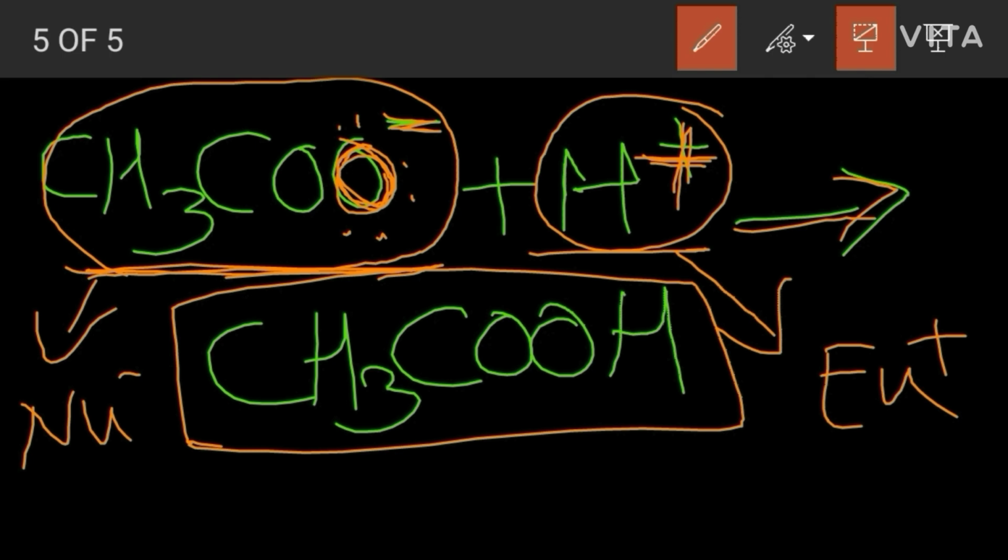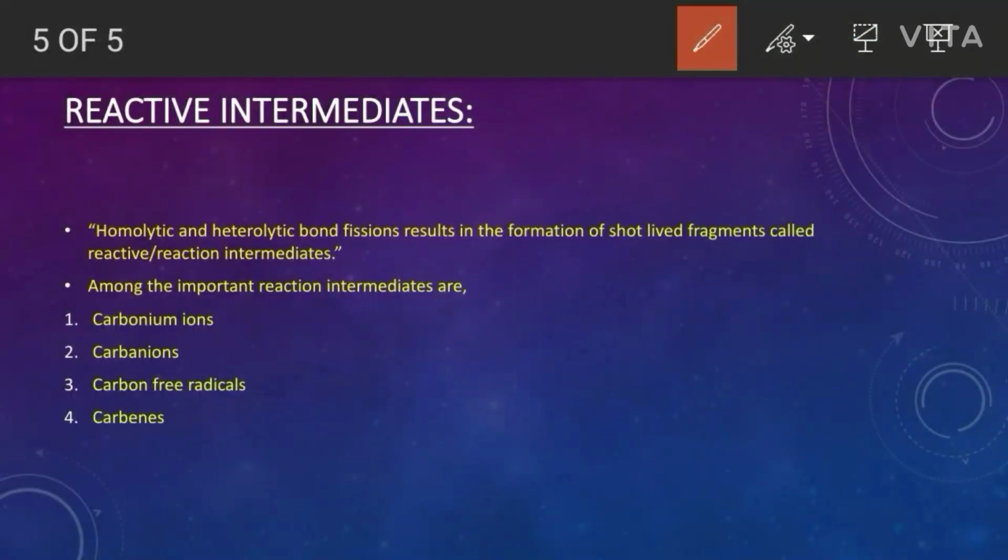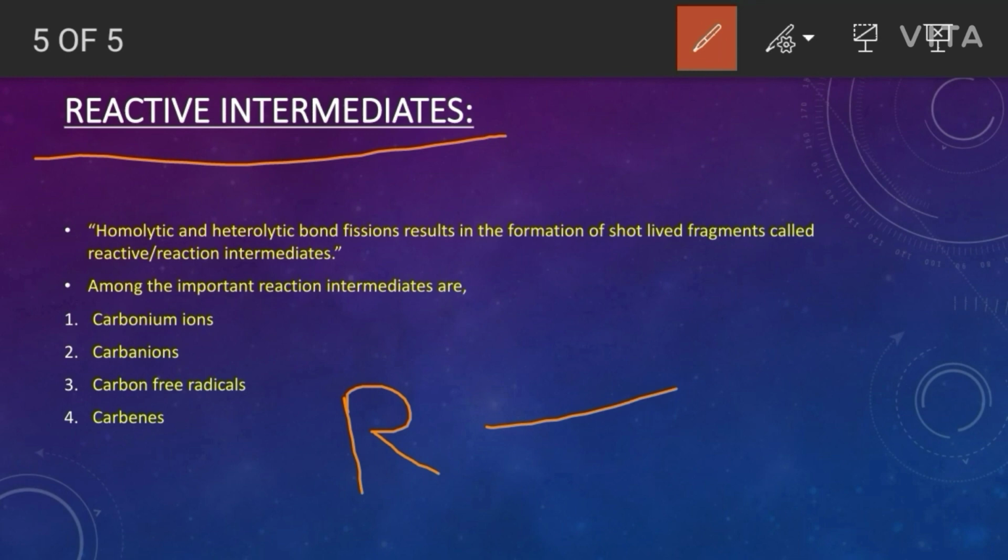Now we will discuss our next topic, reactive intermediates. Reactive intermediates are also called reaction intermediates. What are intermediates? Reactants react with each other and form products.